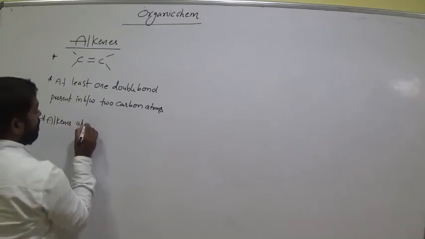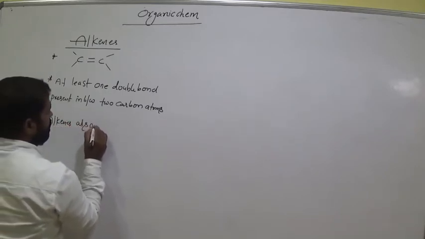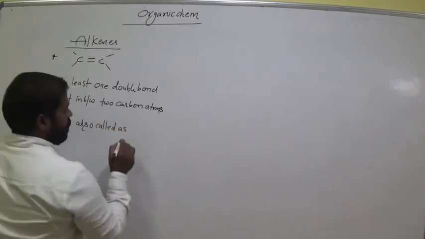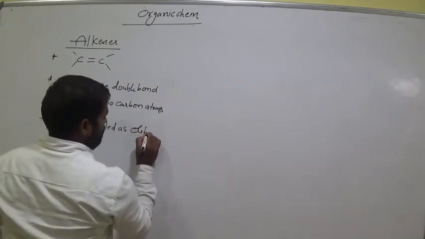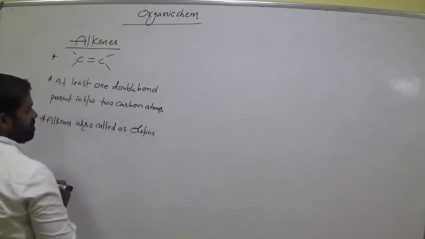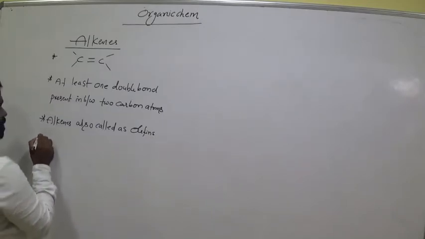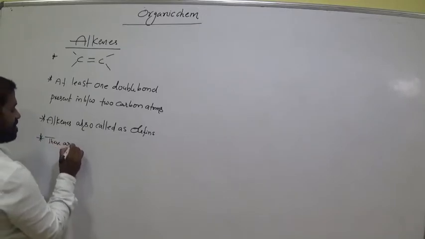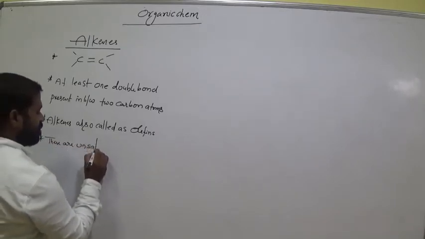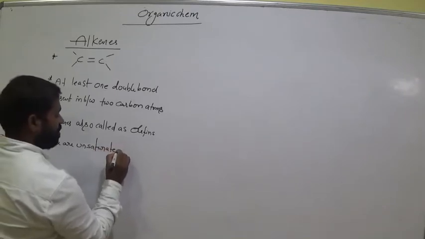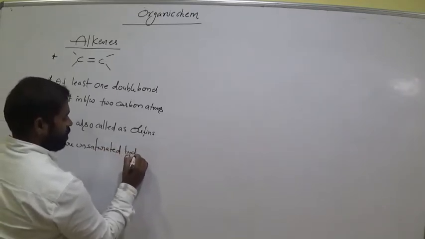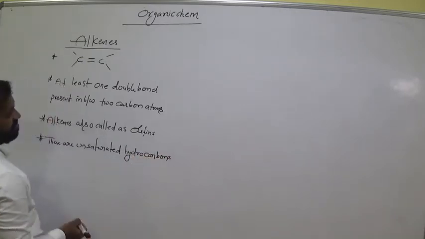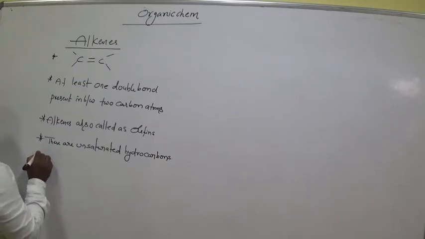Alkenes, also called as olefins. These are unsaturated hydrocarbons.